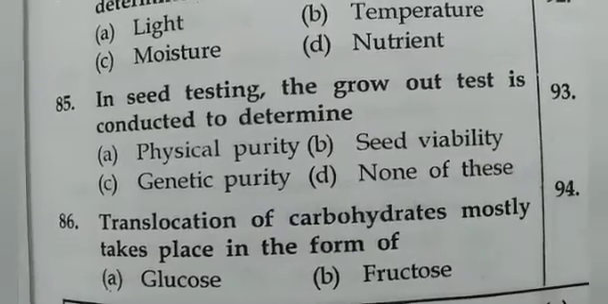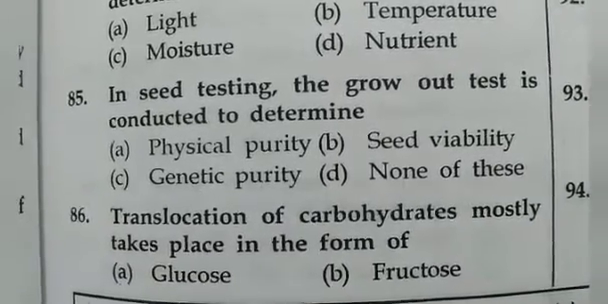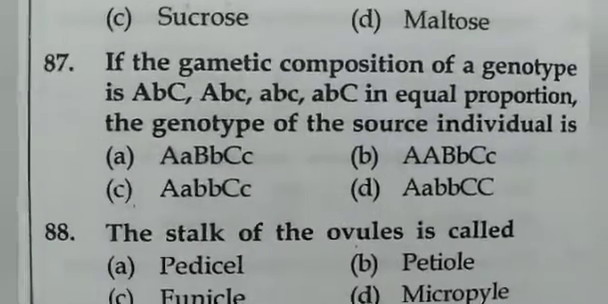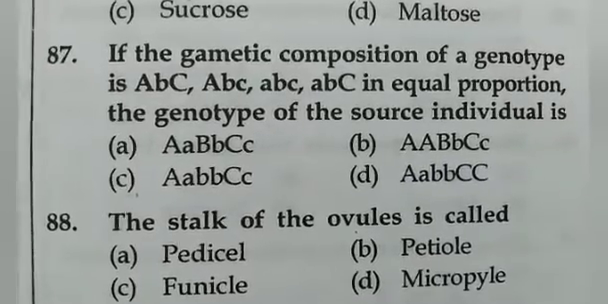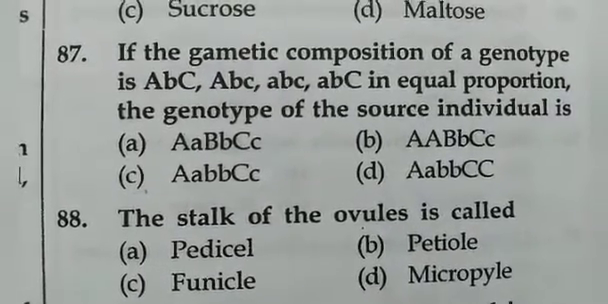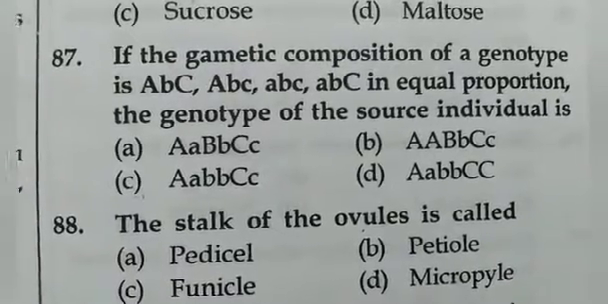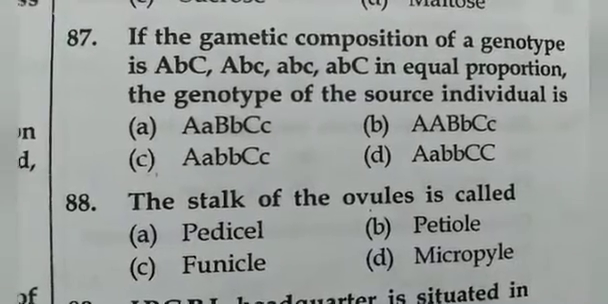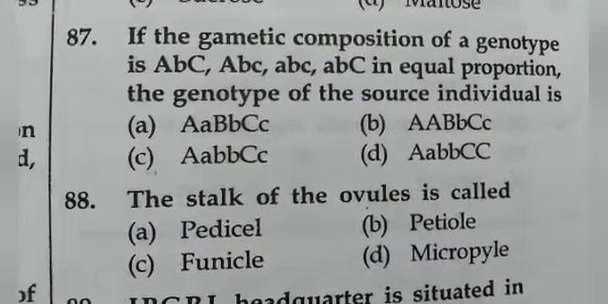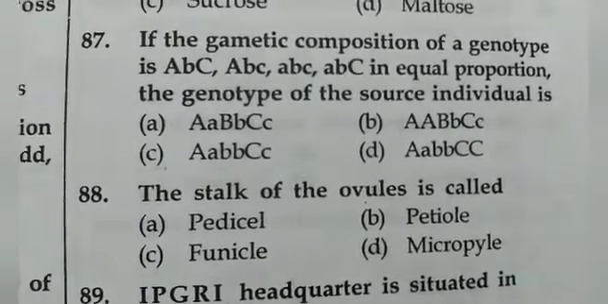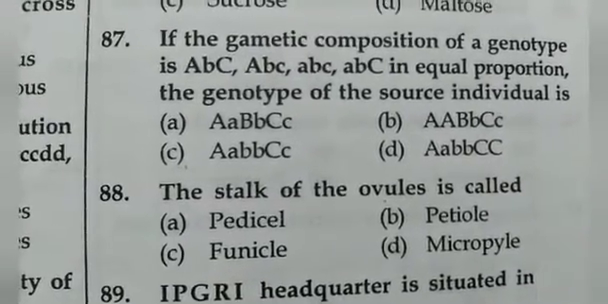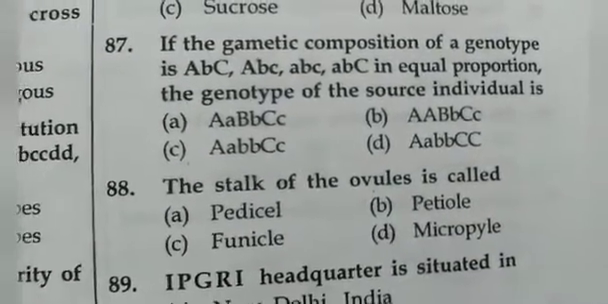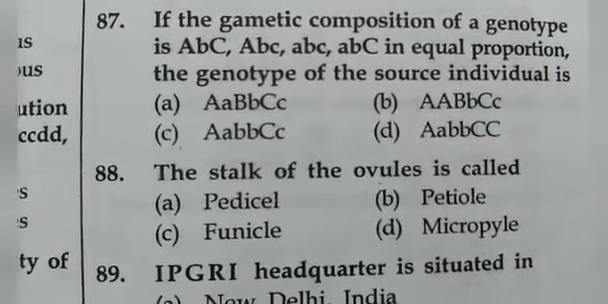Translocation of carbohydrate mostly takes place in the form of sucrose. If the gametic composition of a genotype is ABC, ABC, ABC, ABC in equal proportion, the genotype of the source individual is option C.